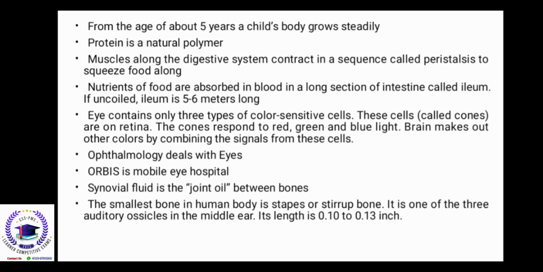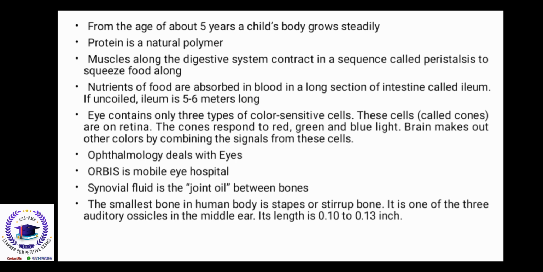Protein is a natural polymer. Muscles along the digestive system contract in a sequence called peristalsis to squeeze food along. Nutrients of food are absorbed into the blood in a long section of intestine called the ileum. If uncoiled, the ileum is 5 to 6 meters long.